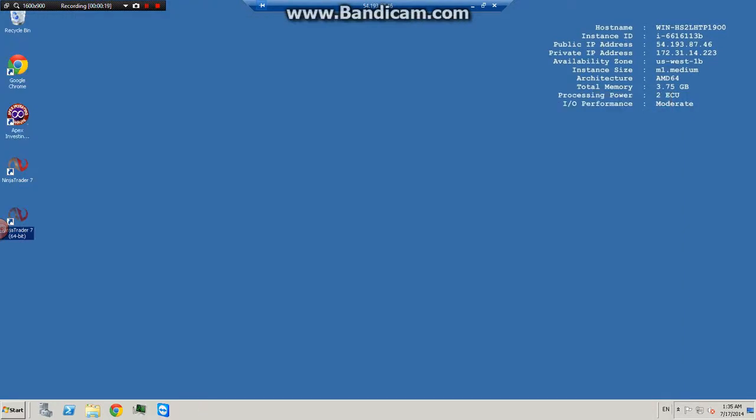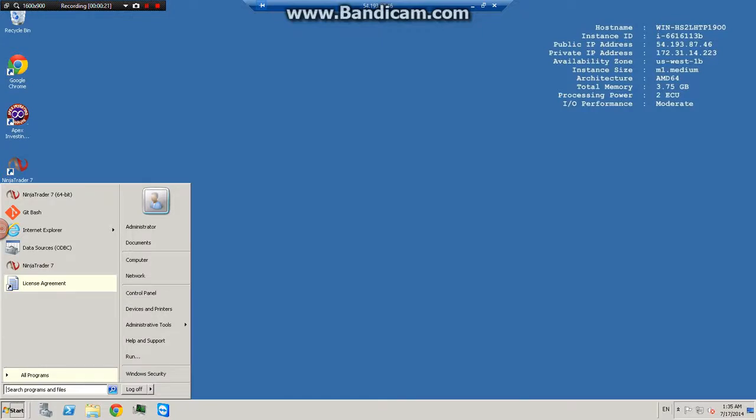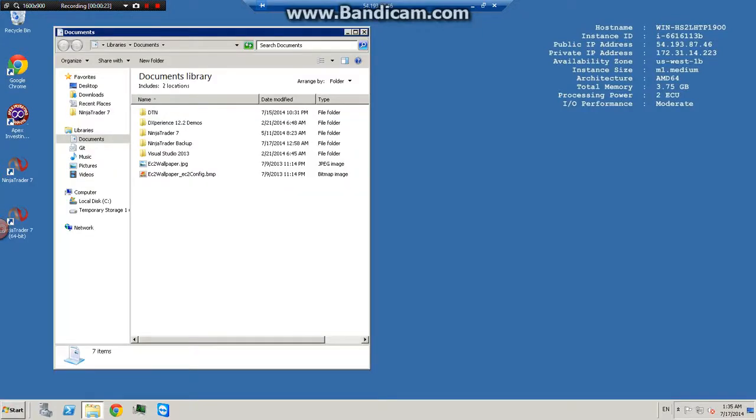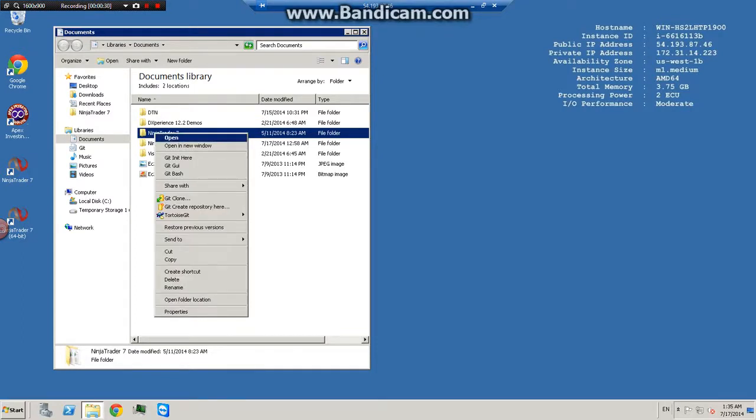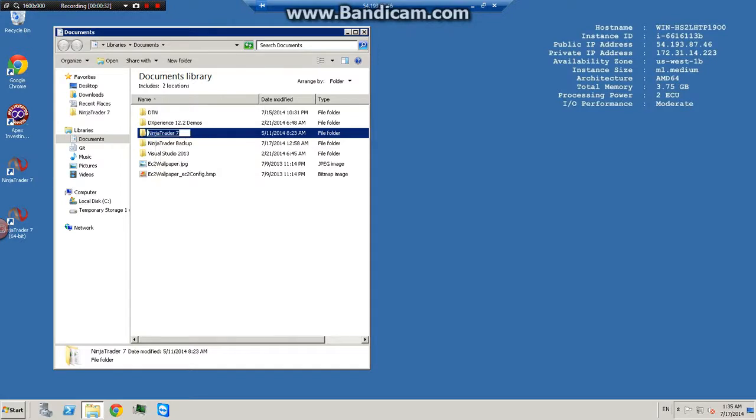and go to your My Documents folder. You go Start, My Documents, and find your NinjaTrader folder. The first thing we're going to do is rename it. And in renaming it, what we're actually doing is creating a backup of all of your settings.